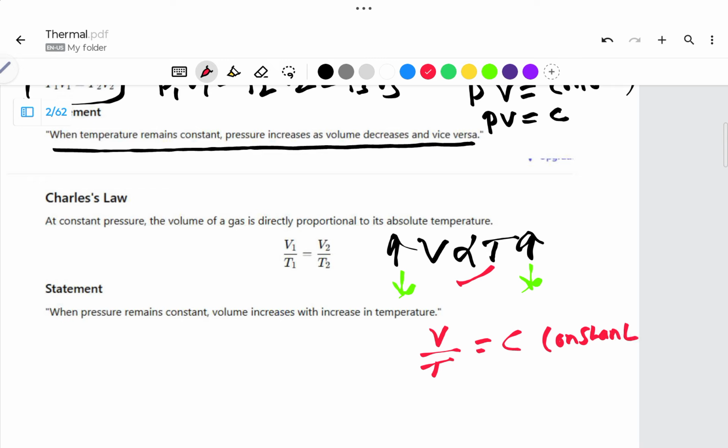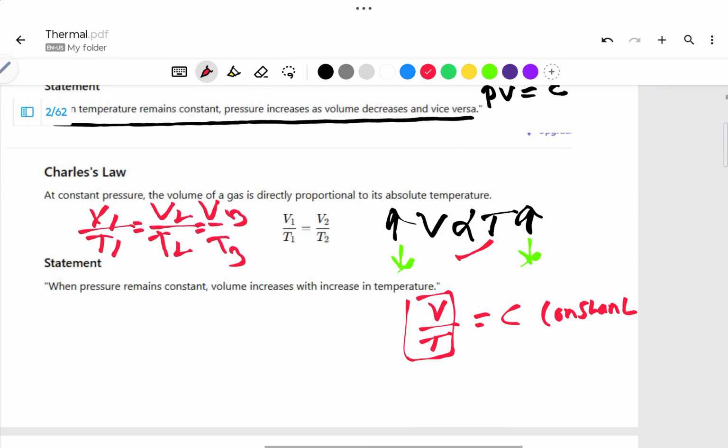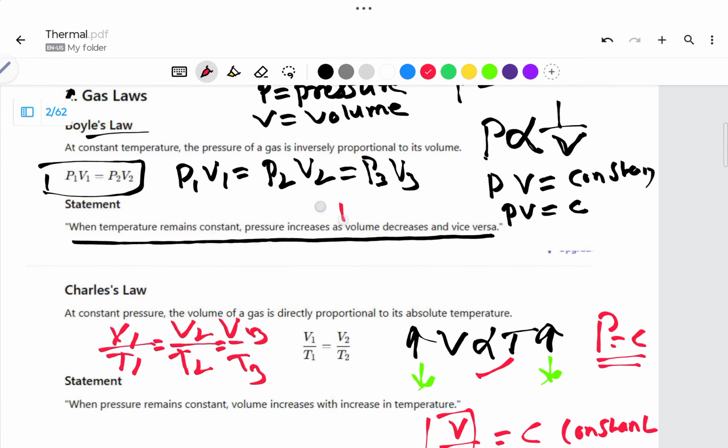This equation you can write in terms of V1 by T1 is equal to V2 by T2, and it will be always equal to V3 by T3, and so on. Remember, this is at constant pressure. Here, pressure is constant, and temperature is constant in Boyle's law.